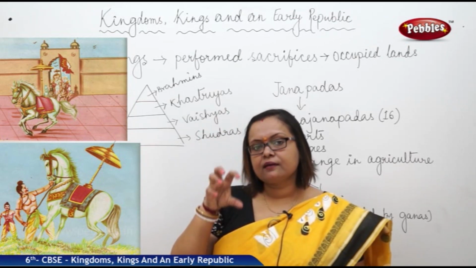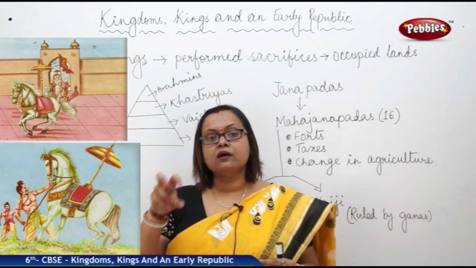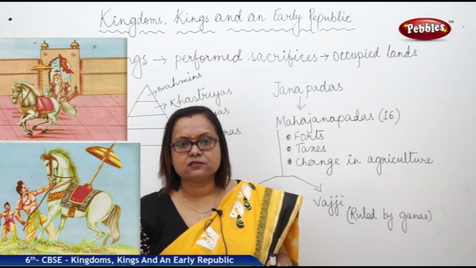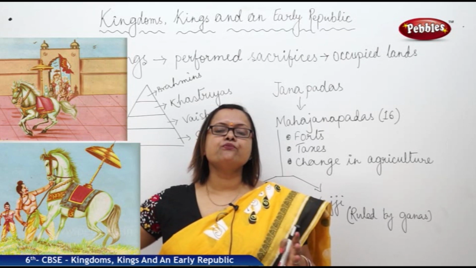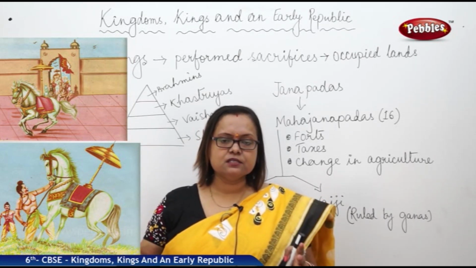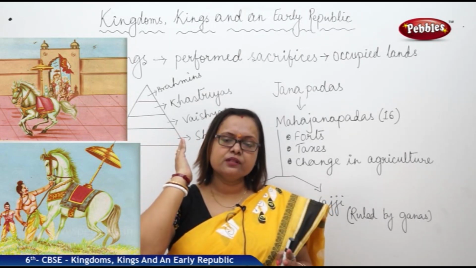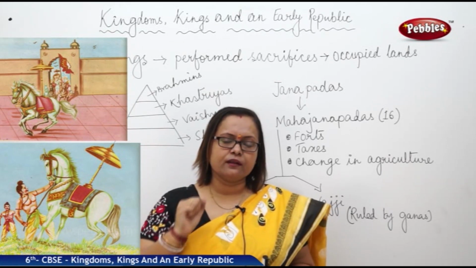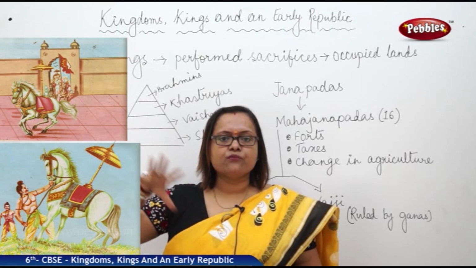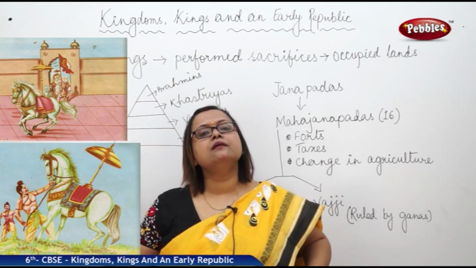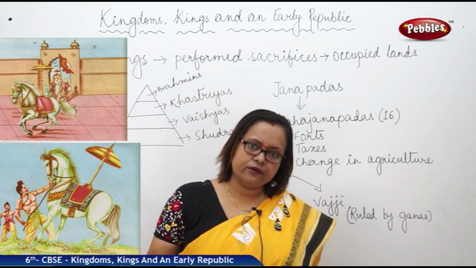When a king started conquering other places like that, he made a kingdom. It is a group of many territories, and he became the ruler. He ruled all these places with the help of his subordinates, maybe the local rulers who were already there.